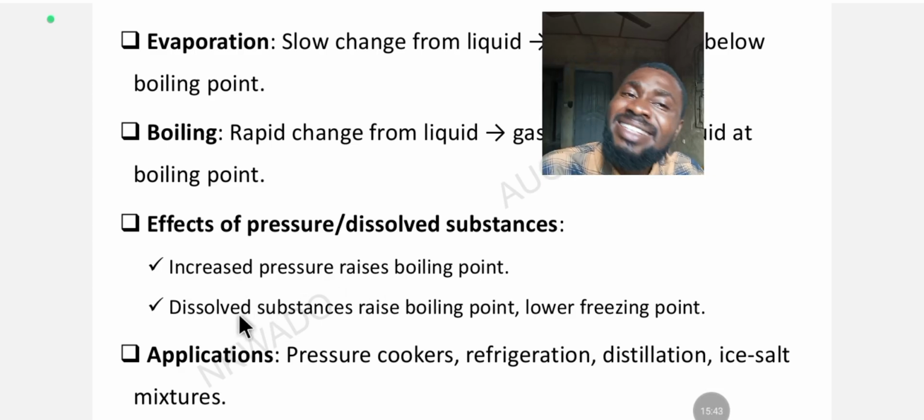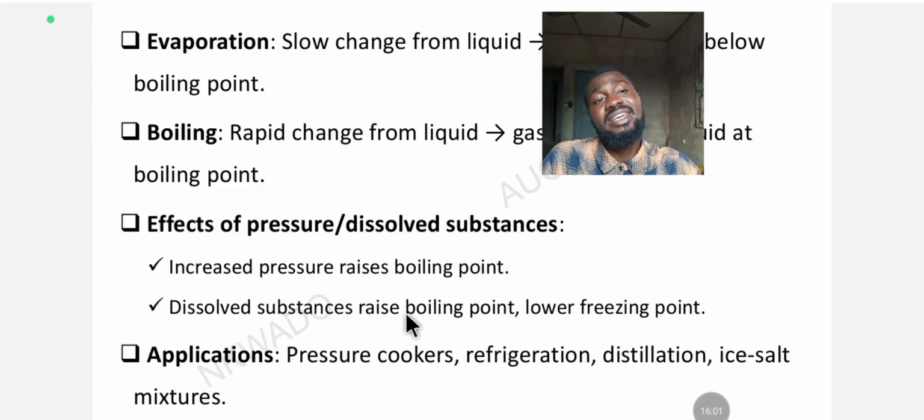So the next is what? Dissolved substances raise boiling point. When you have dissolved substances in the liquid, it raises the boiling point. That's why hard water takes longer to boil, okay? Because of the presence of dissolved substances in the water.